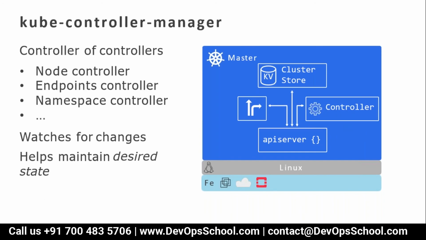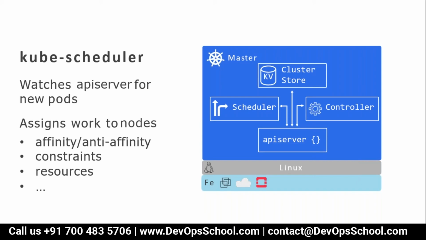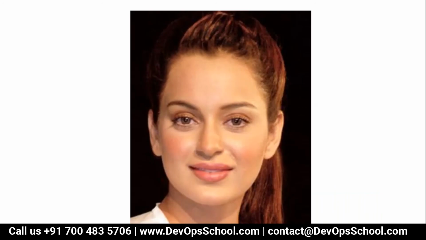Controller manager is like a monitoring tool for the entire cluster. It keeps monitoring everything in the cluster, but through what? Controllers. A controller is something running in a loop to check and inform the API server. The scheduler basically watches the API server for new requests. If a new request is received, it assigns work to a node based on affinity, anti-affinity, constraints, and resources. This is called the master.